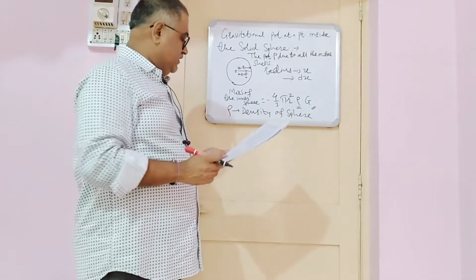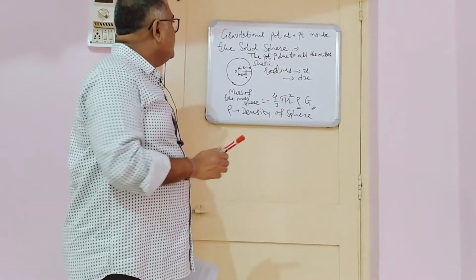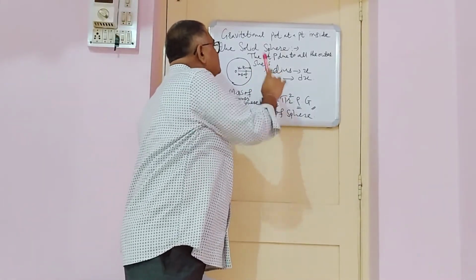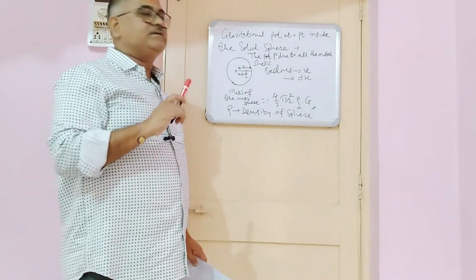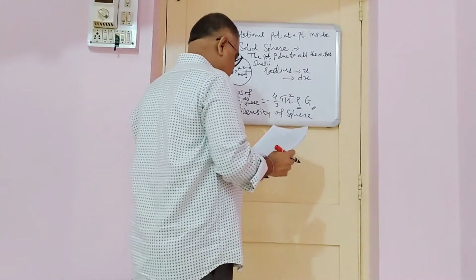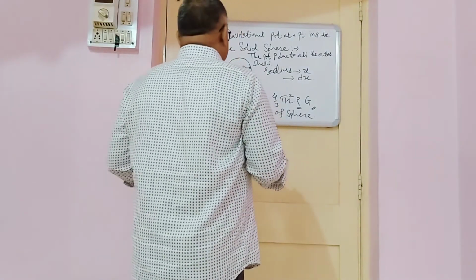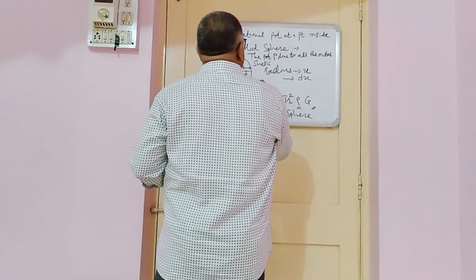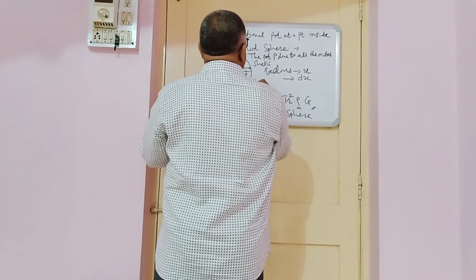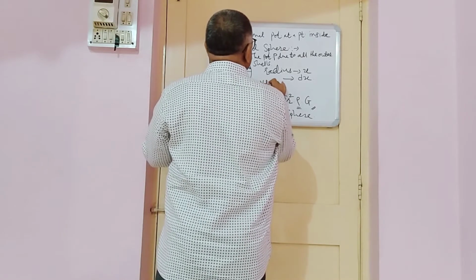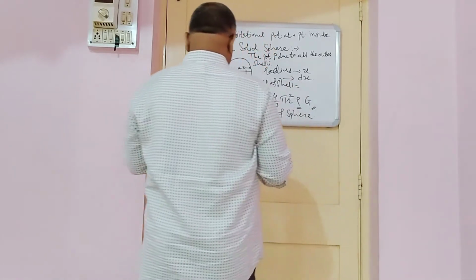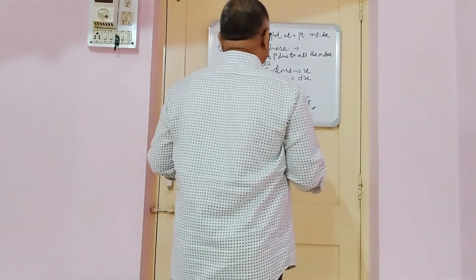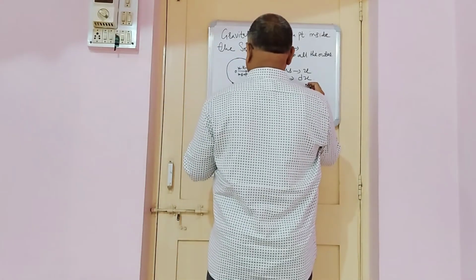Now we have considered one such shell having radius x and thickness dx, and therefore the volume of this shell equals area multiplied by thickness.